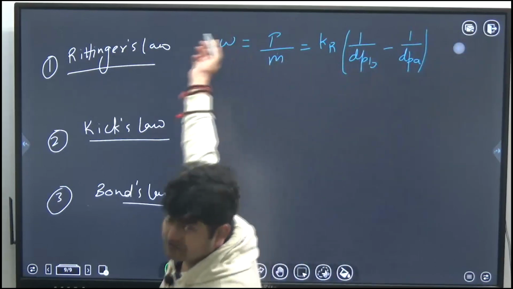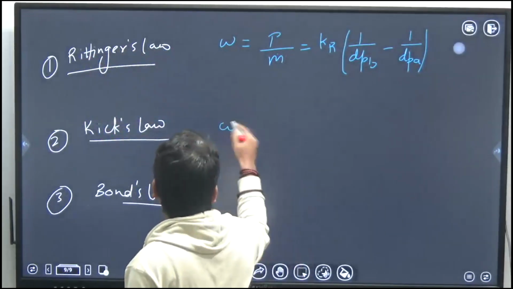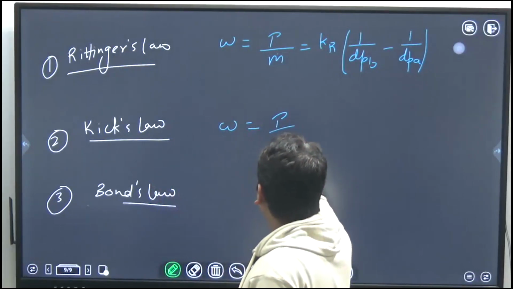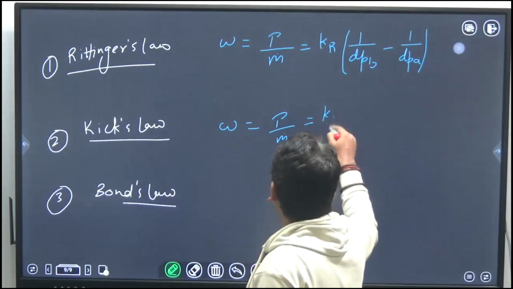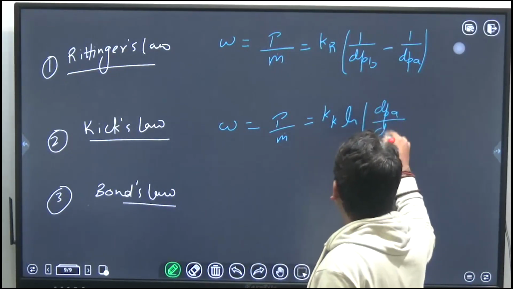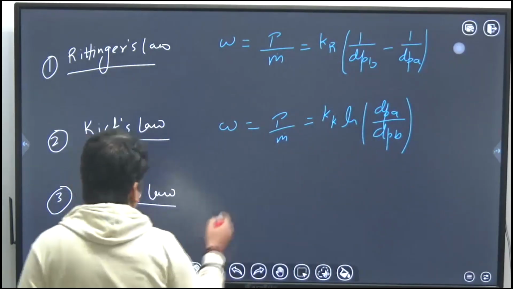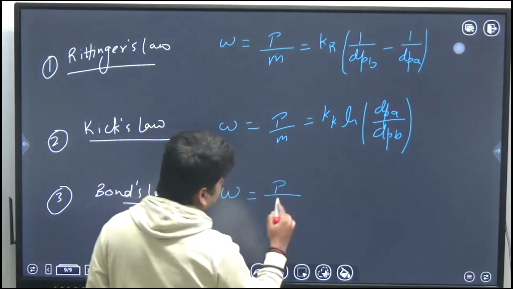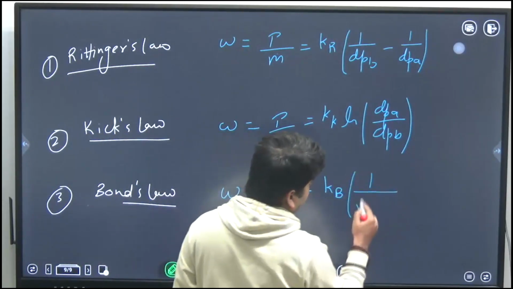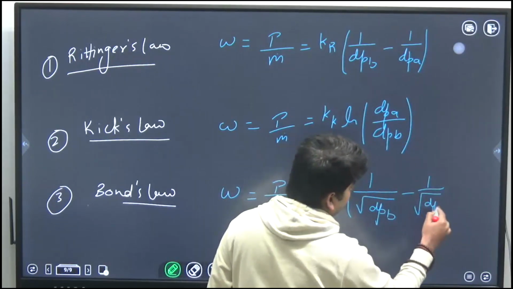This is Rittinger's law. Kr is Rittinger's constant. In Kick's law, the energy required, means work required, W, which is P upon M dot, is equal to Kk ln of dPa over dPb. Kk is Kick's constant. In Bond's law, W, that is P by M dot, is equal to Kb times (1 over square root of dPb minus 1 over square root of dPa).